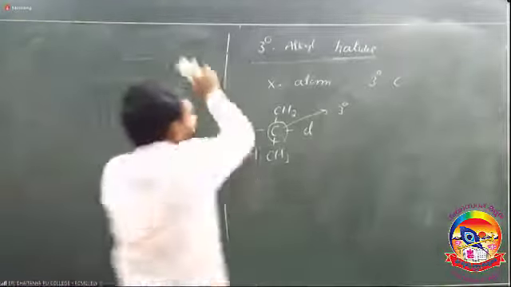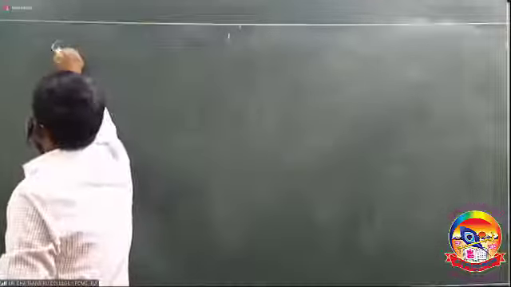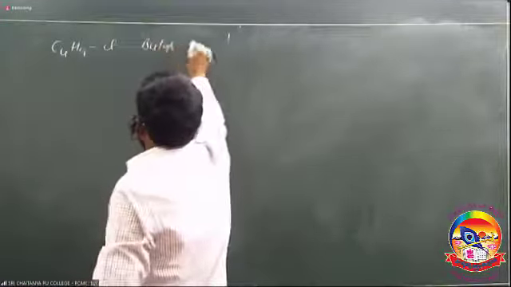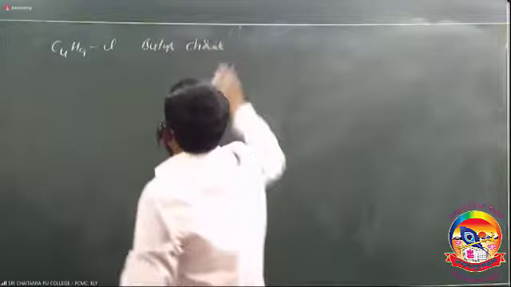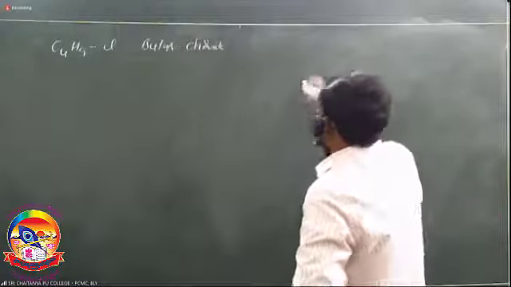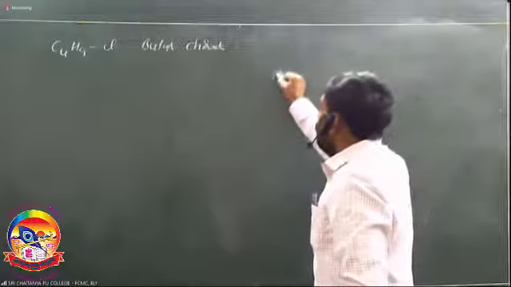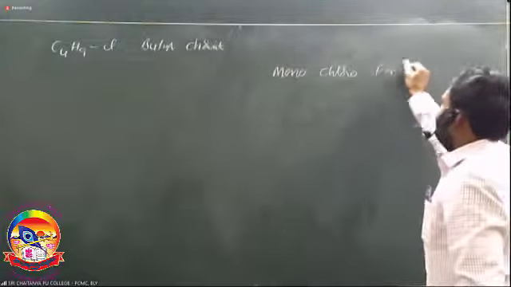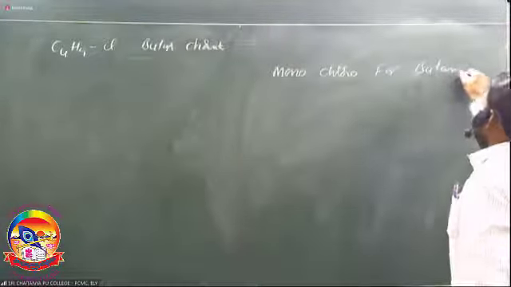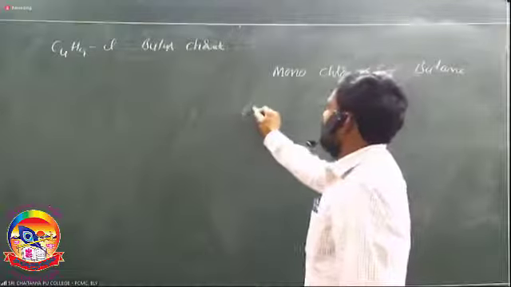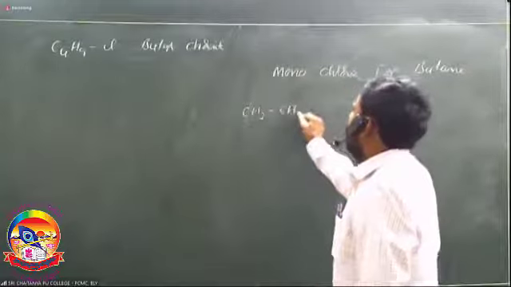The next one. Take the example butyl chloride, C4H9Cl. The common name is butyl chloride. The number of possible monochloro derivatives for butane is 4.